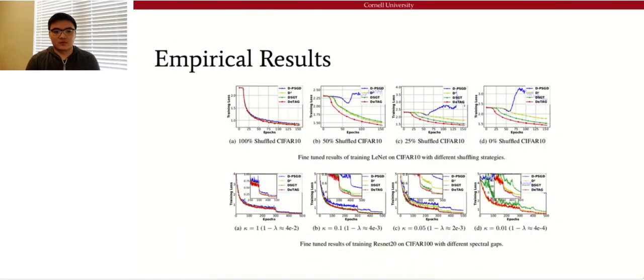Accordingly, we conduct some empirical analysis on these two aspects on two different tasks. In the first task, we train a LeNet on CIFAR-10 with different shuffling strategies, and we can see that when the data become more heterogeneous and less shuffled, DeTAG converges faster compared to other baselines. Second, we also train a ResNet on CIFAR-100 under different spectral gaps. We can see that when the spectral gap becomes small, DeTAG converges faster and more stably compared to the previous baselines.